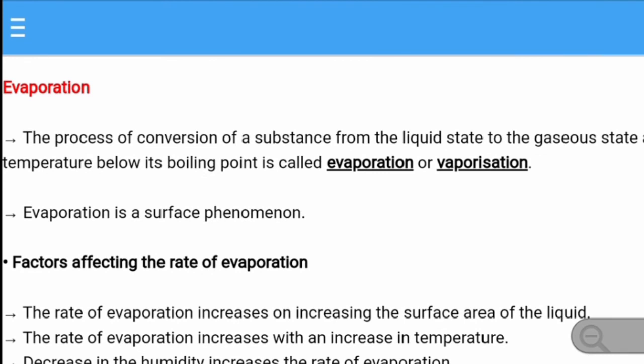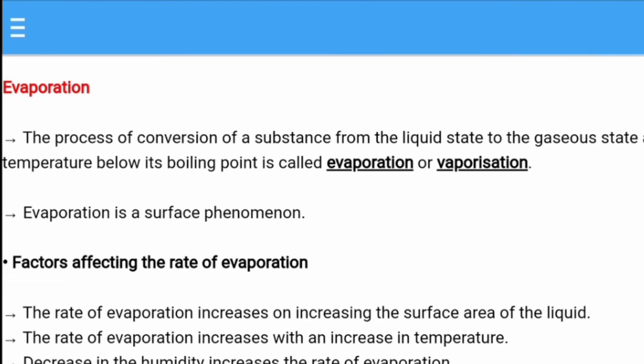Next is evaporation. Conversion of liquid state into vapor on heating is termed evaporation. The process of conversion of a substance from a liquid state to the gaseous state at any temperature below its boiling point is called evaporation or vaporization. For example, when the sun rays fall on water bodies like rivers, ponds, lakes, the water gets evaporated and goes up in the atmosphere. That helps in the formation of clouds.